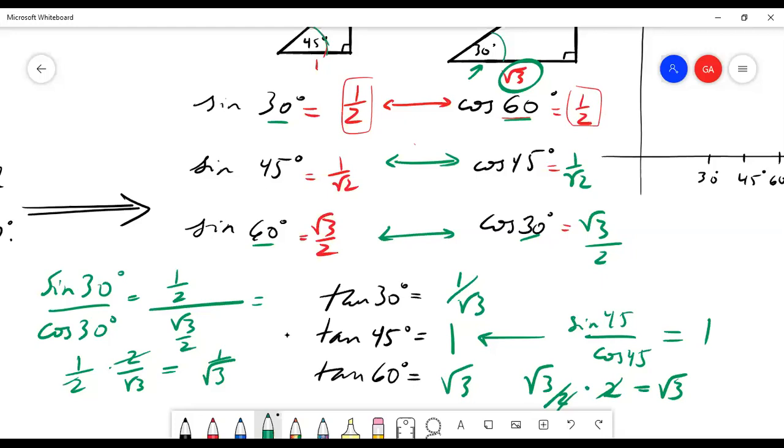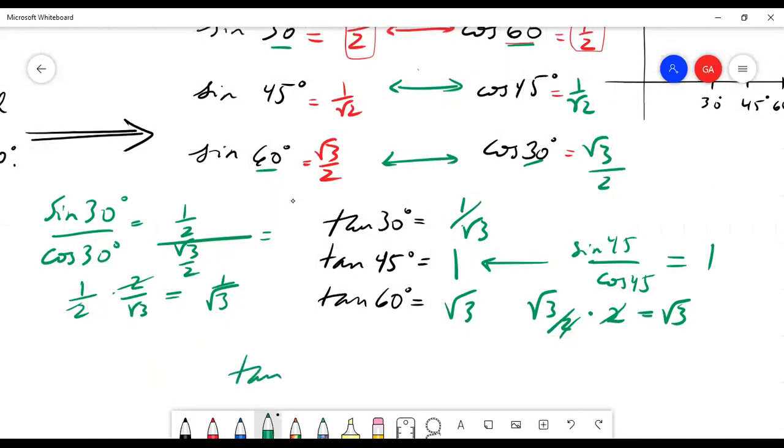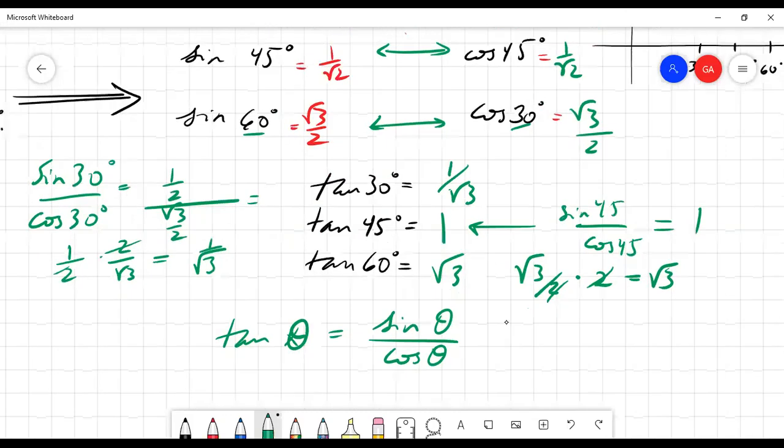So this is very important, that generally, tangent of any angle theta is defined to be sine of theta divided by cosine of theta. So if you know what sine of theta and cosine of theta are, if you know both of them, then you immediately know tangent. In math, we often talk about the least amount of information that we need to solve a problem.